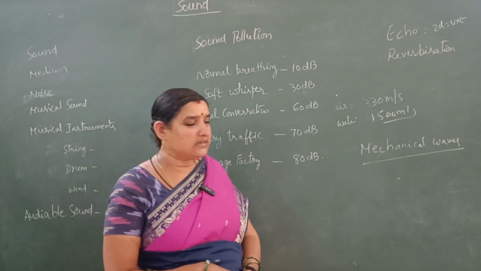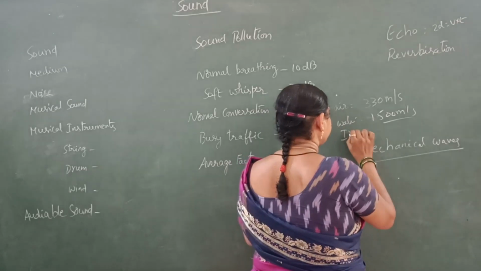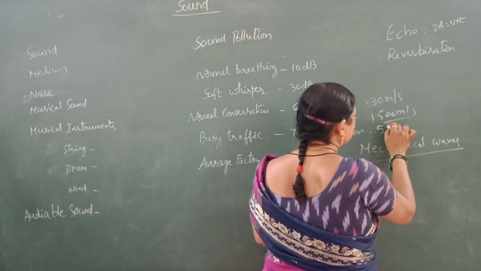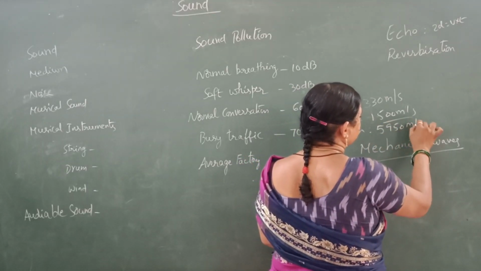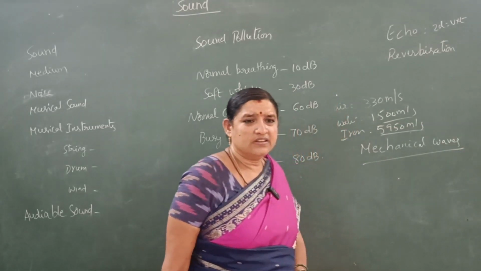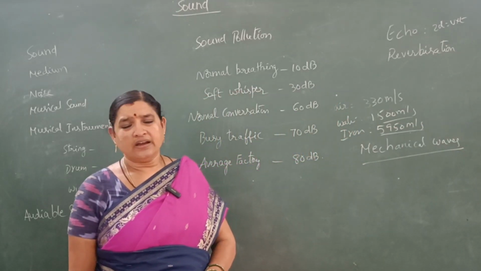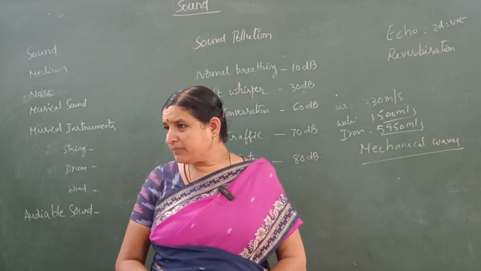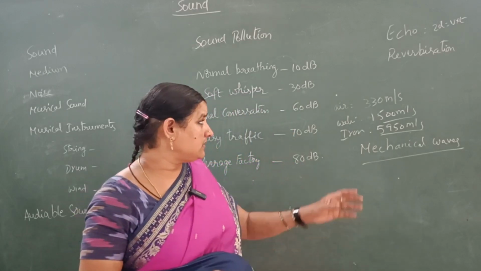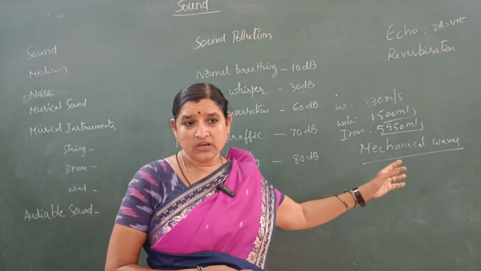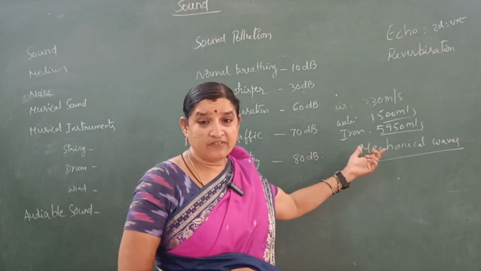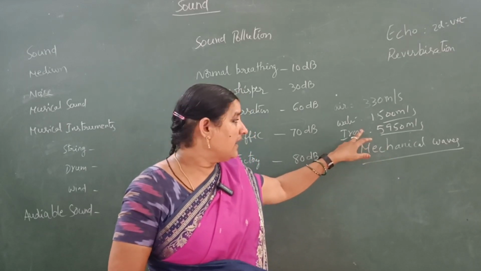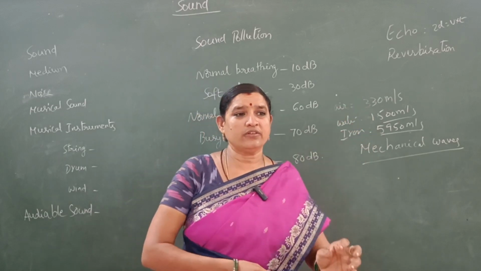Suppose in solids, if you take iron, the speed of sound in iron is 5950 meters per second, nearly more than 5000. So, based on this result, we can conclude that sound propagates very fast in solids and slowly in air. What about the vacuum?